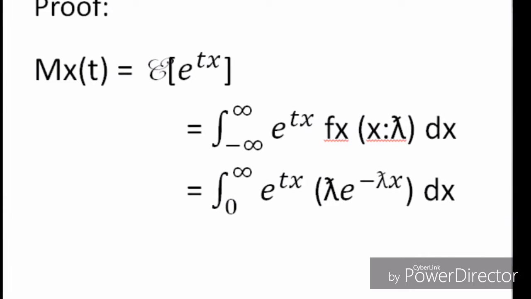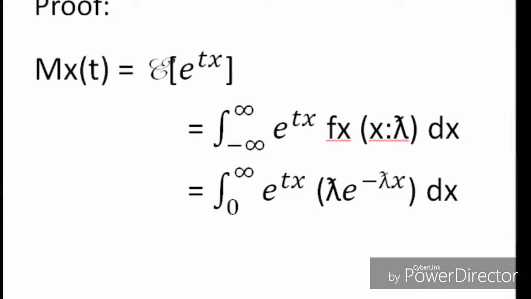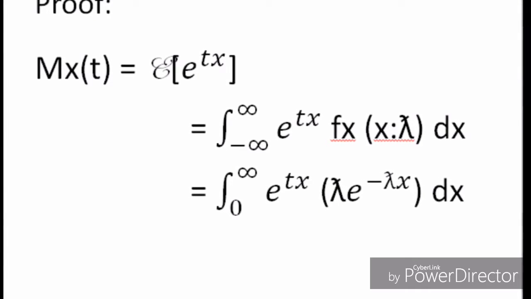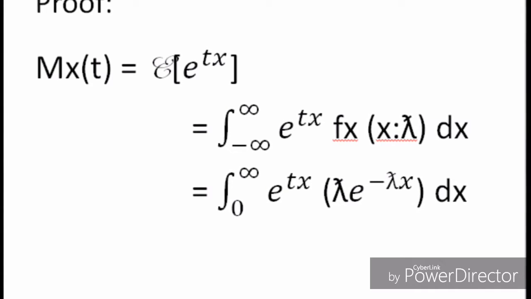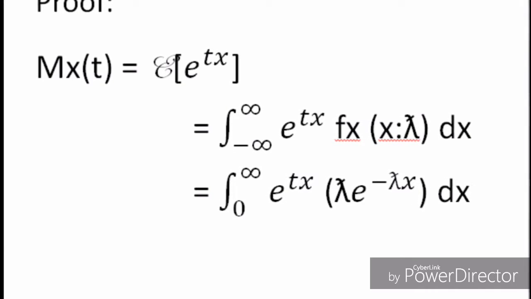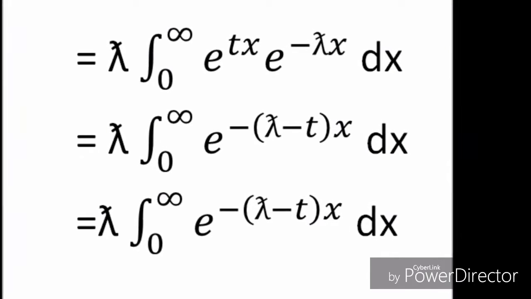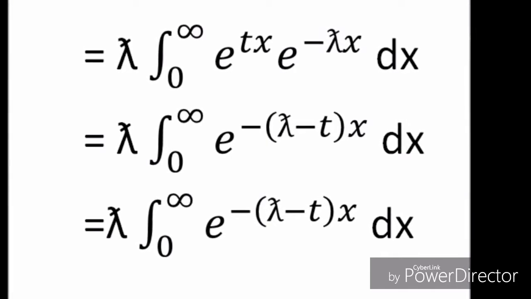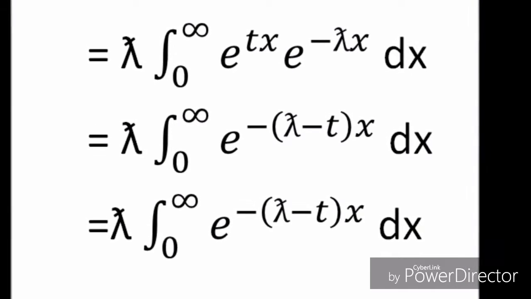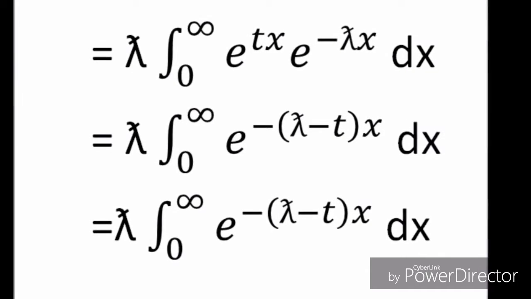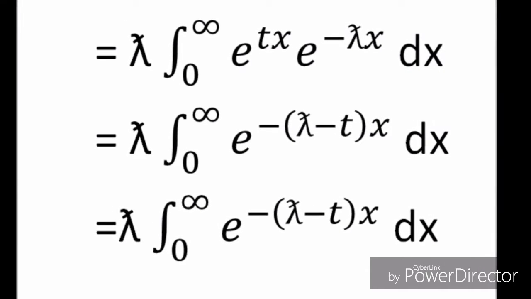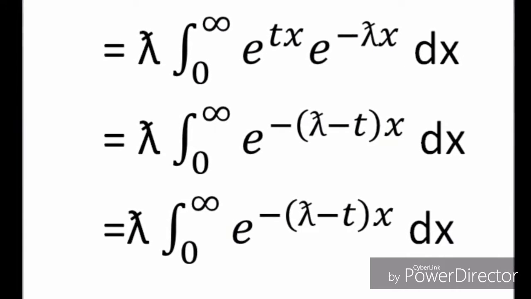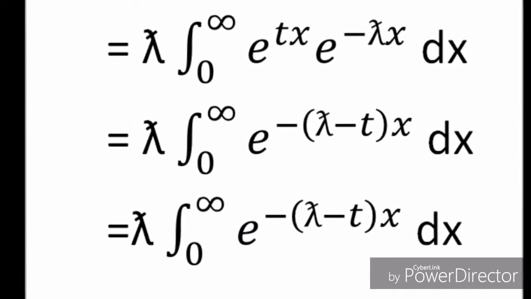So we have the integration of e to the tx, times the quantity lambda e to the negative lambda x, dx evaluated from 0 to infinity, which is equal to lambda integration of e to the tx times e to the negative lambda x dx evaluated from 0 to infinity, equal to lambda integration of e to the negative quantity lambda minus t times x dx evaluated from 0 to infinity.